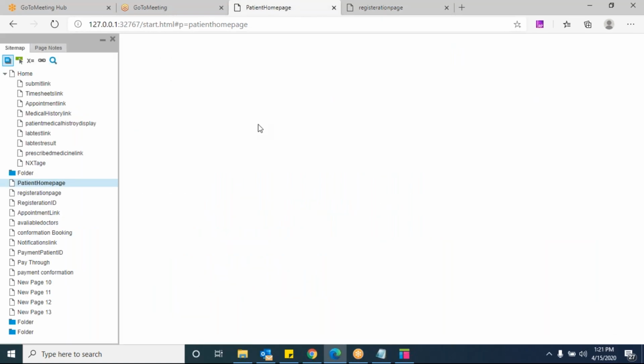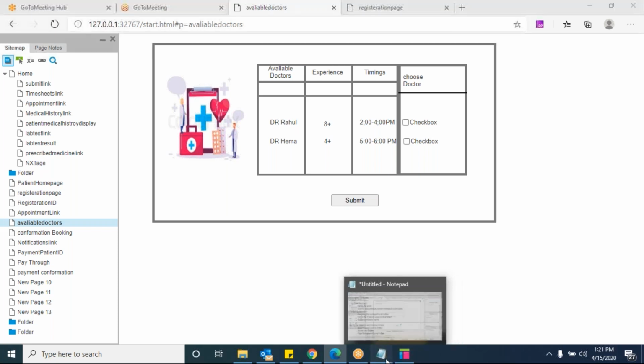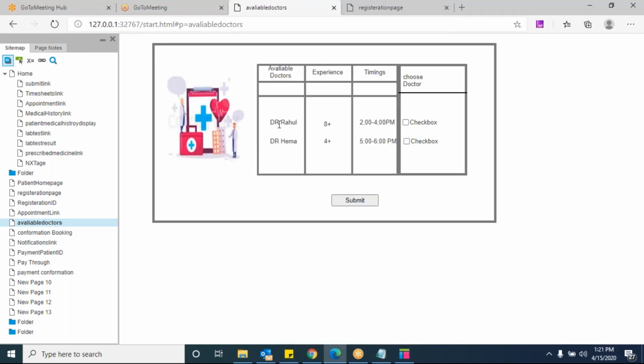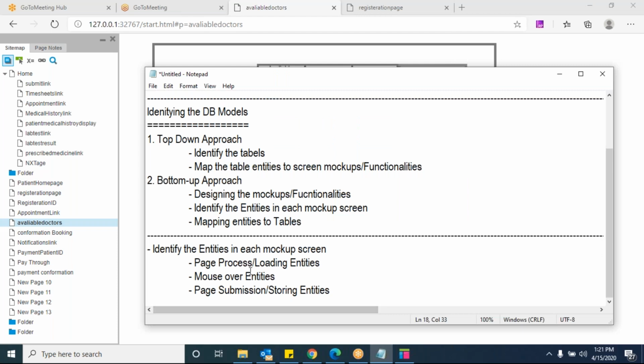And loading entities: possibly we have appointments. See here, when I'm clicking on submit, the doctor information, the experience and the timings are all page loading entities. While the page is processing, all the information is visible here. When you load the page and the information is visible, we call that page loading or processing entities.